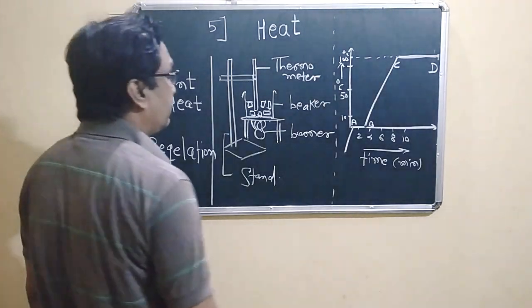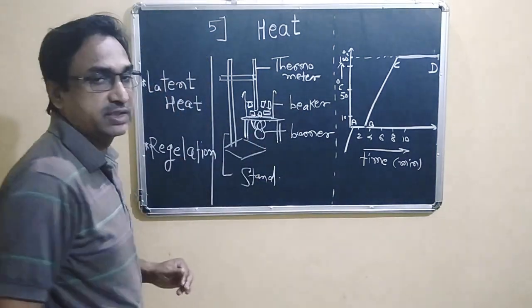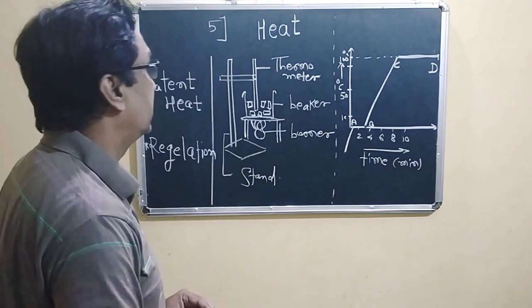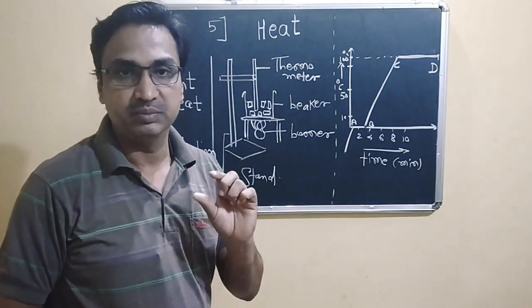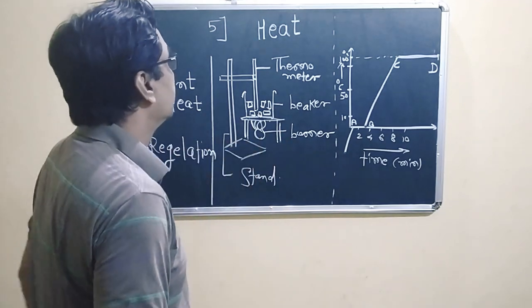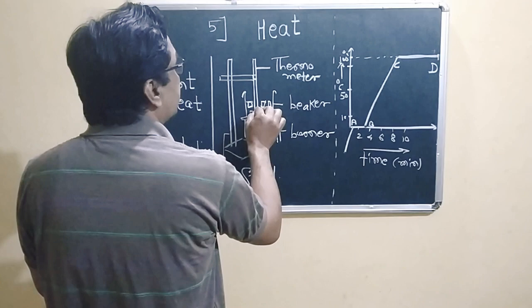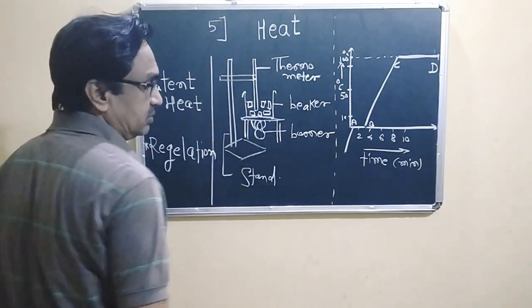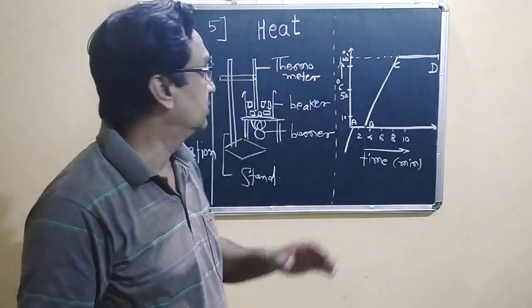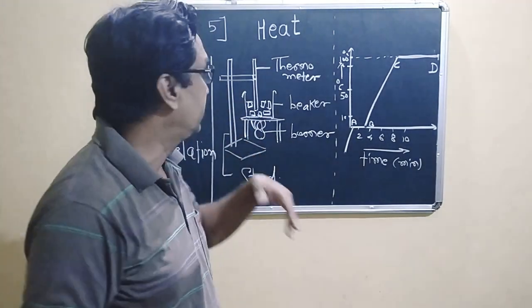In today's experiment in the laboratory, we take a glass beaker filled with ice cubes, small pieces of ice. We insert a thermometer, which is used to measure the temperature of the mixture made afterwards.